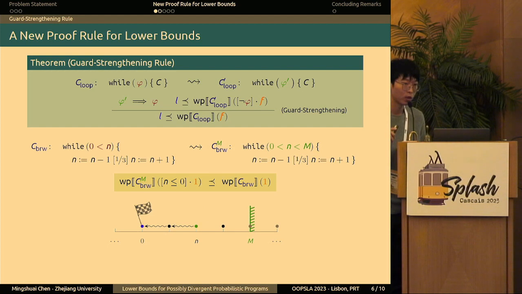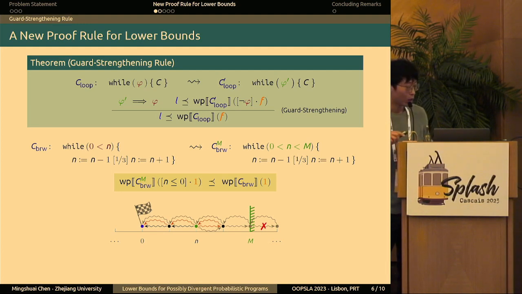Suppose we start from some location n. We can go either all the way to the left until we terminate. This is a valid terminating run for both of the two loops. We can do similarly by taking this, first go right and then all the way to the left. This is also a valid terminating run for the original loop. However, if we somehow want to cross the barrier and eventually terminate, this is a valid run for the original loop. However, because of the barrier we put there, this is no longer possible for the new loop. In that sense, we lose some probability of termination. And that makes this quantity a lower bound of the original loop semantics.